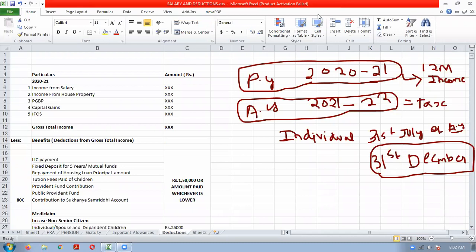Now, to pay tax, it is very important to know the correct taxable income. If you want to pay tax, you should know the taxable income.